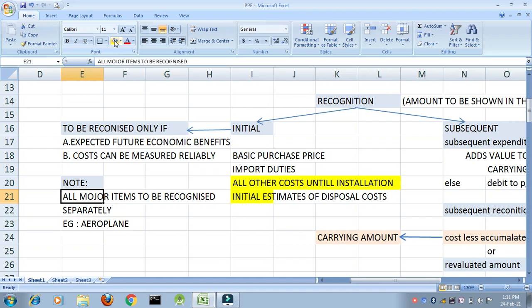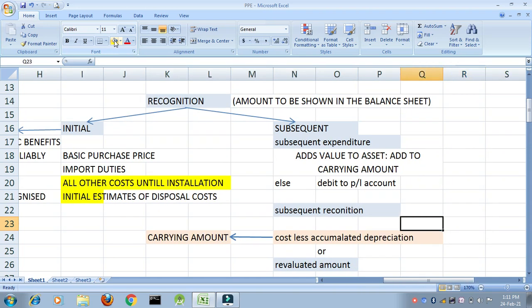Note is what? All major items to be recognized separately. Example of an aeroplane. In an aeroplane you have the chairs inside, you have the wheels. Everything has a different useful life. So what do you do? You account for the chairs separately, you account for the tires separately.